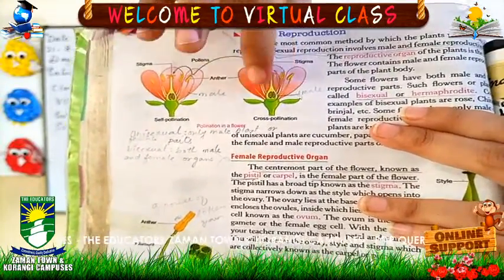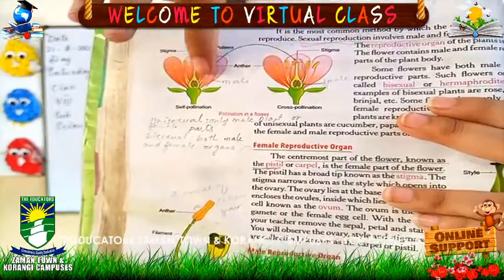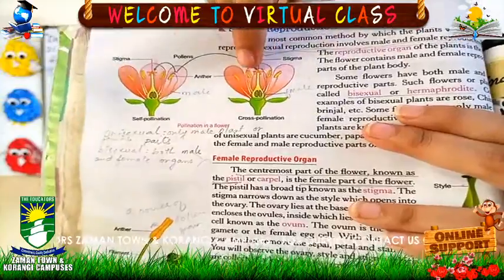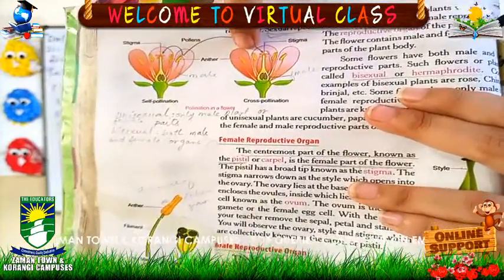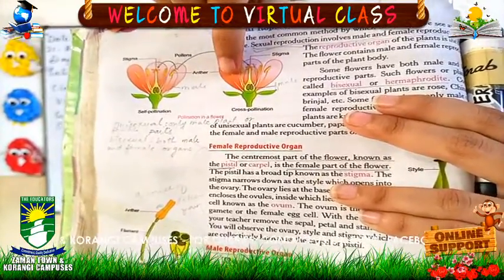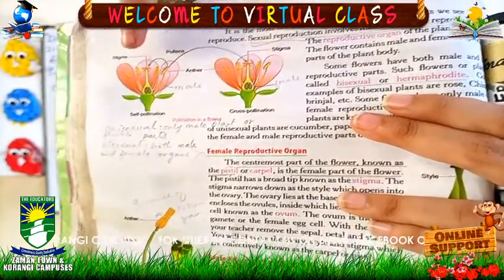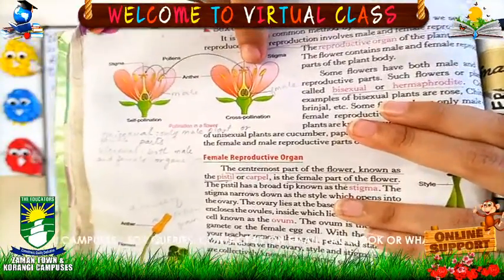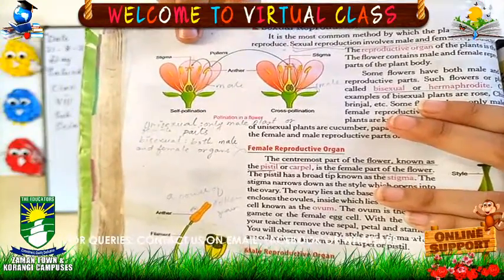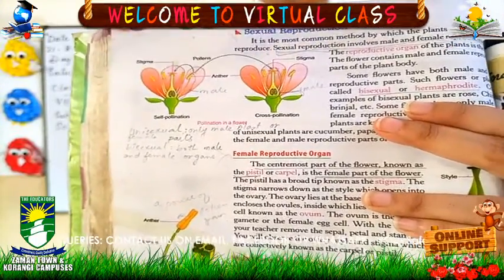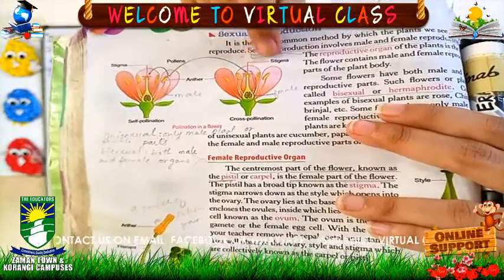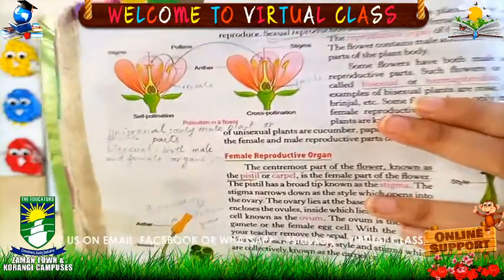But in self pollination, the pollen present in the anther is transferred within the same plant. They are not going elsewhere, so this process is known as self pollination. Cross pollination transfers to another plant, while self pollination happens in the same plant, in the same flower. Understand?